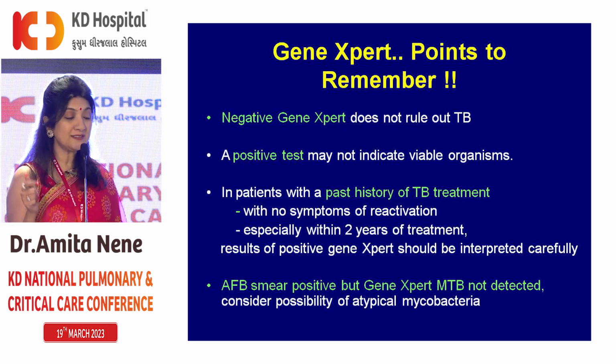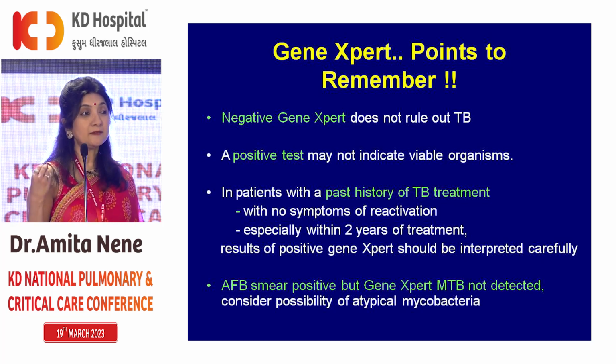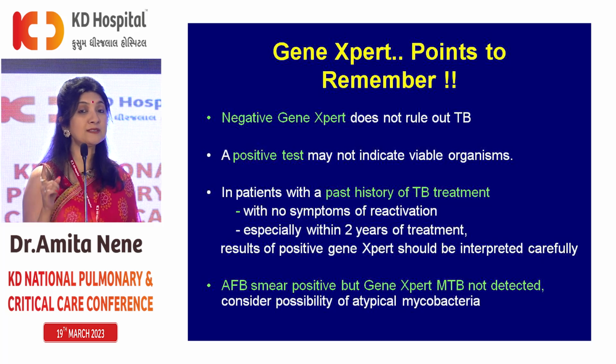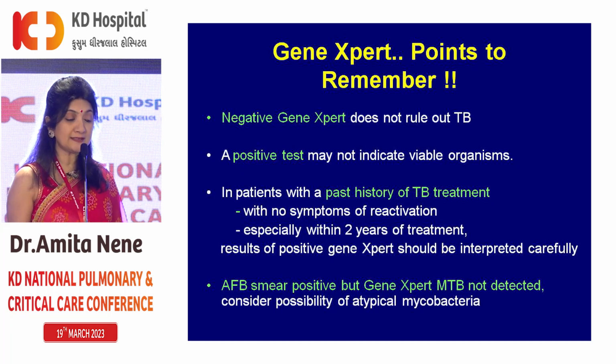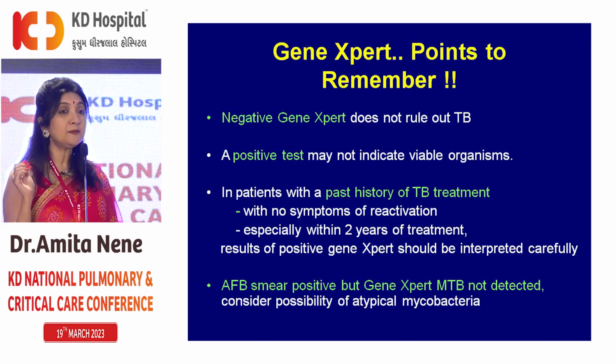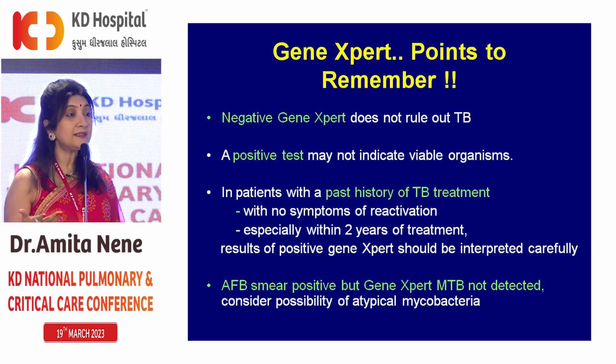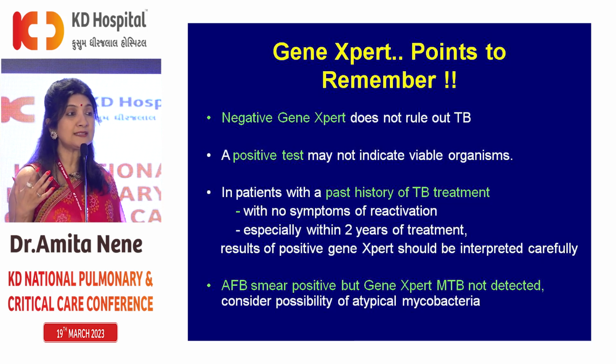A positive GeneXpert does not confirm active TB, because if the patient is already on treatment, we know that this is a PCR test and GeneXpert will remain positive for 2 years after initial detection. So if the patient has already taken AKT and after 1 year of stopping AKT, we just generally do it anyway, just for checking, if we do GeneXpert and if it shows MTB detected, then please note this could also be dead bacilli, and therefore if the patient has taken AKT within less than 2 years, and if the patient does not have symptoms of TB, and if the radiology, chest X-ray or CT scan does not show new lesions, or if the cycle threshold of GeneXpert is more than 30, then please think that this is not a relapse of TB.